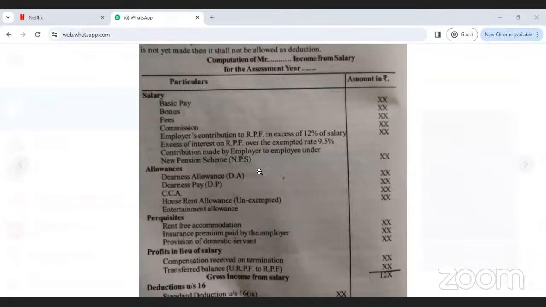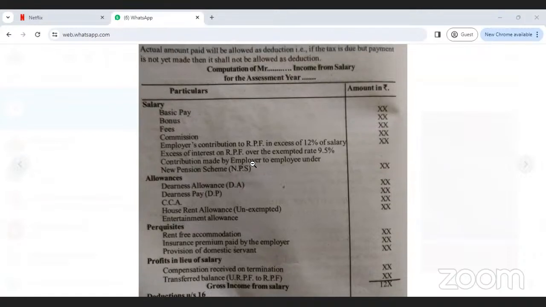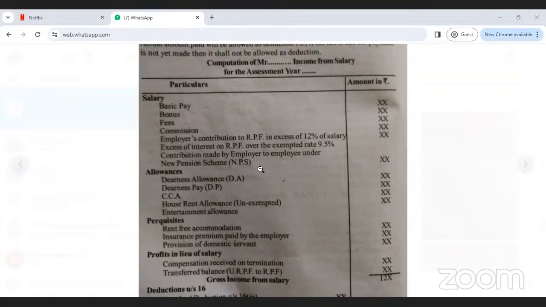Today's topic is our first heading, income from salary. How many headings? Total 5 headings now. Income from salary, income from house property, income from business or profession, income from capital gains, and income from other sources. In last class, I told income from house property, and today's topic is income from salary.